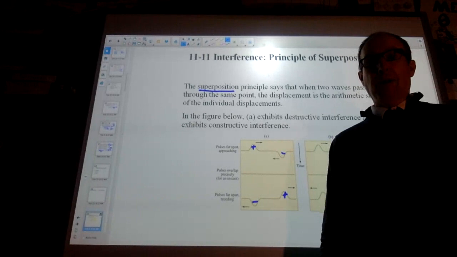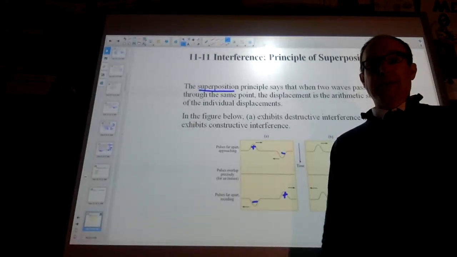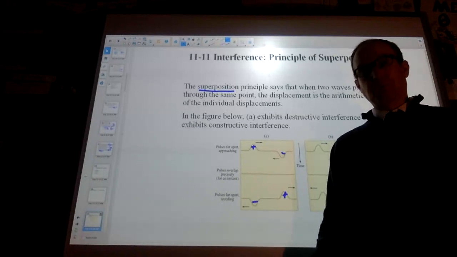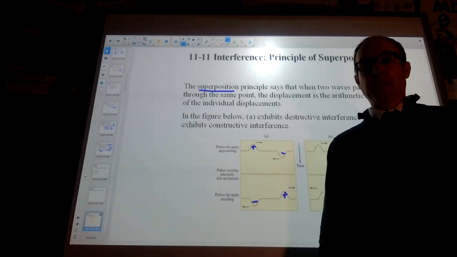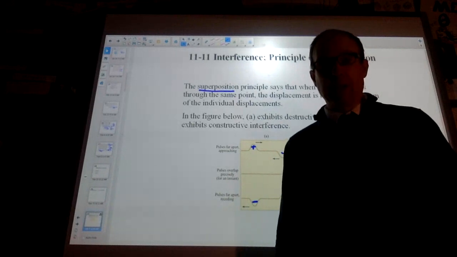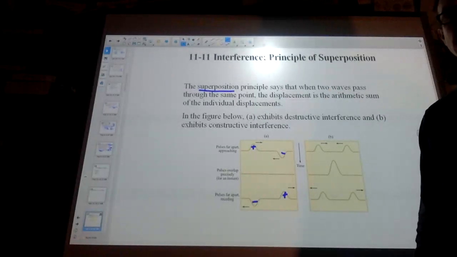So this is not how particles behave. You'd be very surprised if I were to roll a bowling ball at another bowling ball, and as they met each other, they disappeared, and then precisely after that, they reappeared and continued on in the direction they were going. That would be surprising behavior for you.